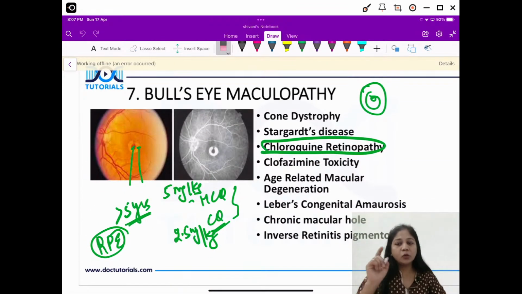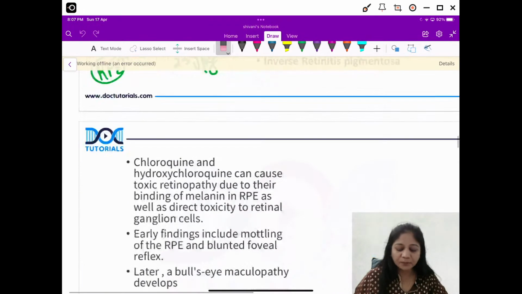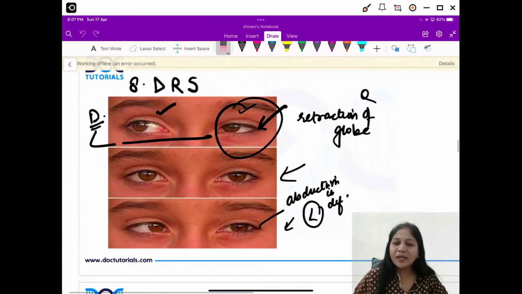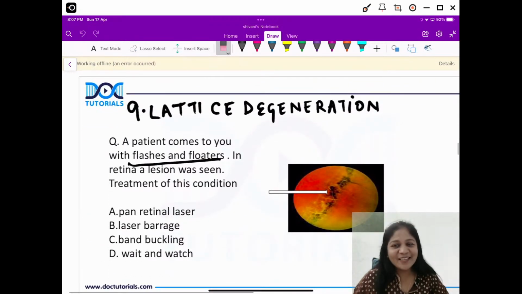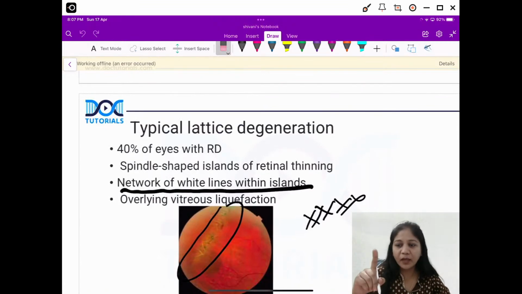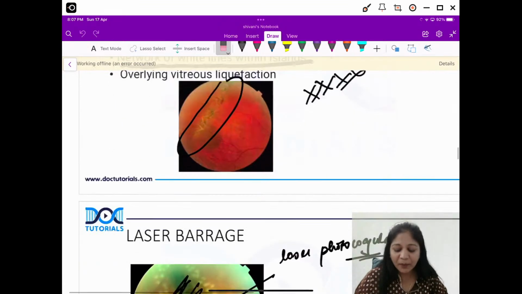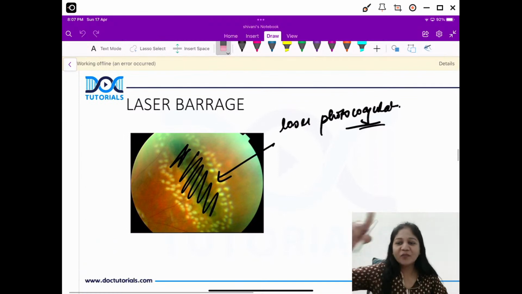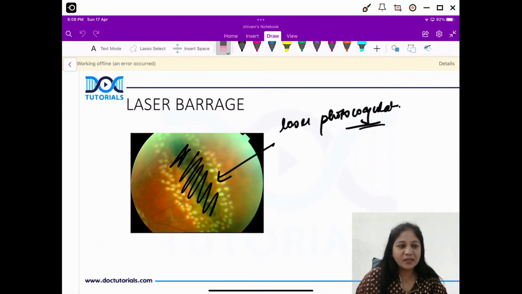Bullseye maculopathy, I told you about the dosage and the duration. This is more important. Next is Duane's retraction syndrome, where it is a close differential diagnosis of 6th nerve palsy. You must see the retraction of the globe. Next is lattice degeneration. I told you there is a crisscross pattern. Okay, laser barrage can be done for what? For a symptomatic lattice, not for every lattice degeneration.